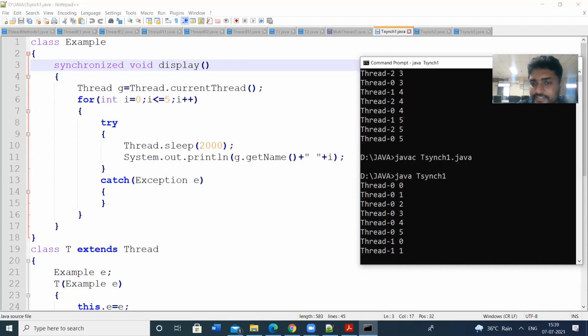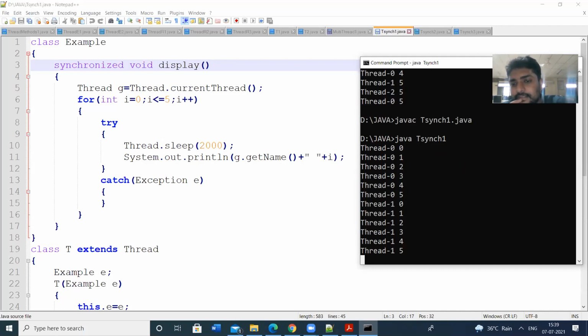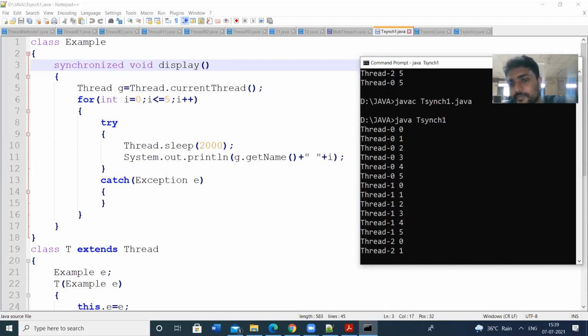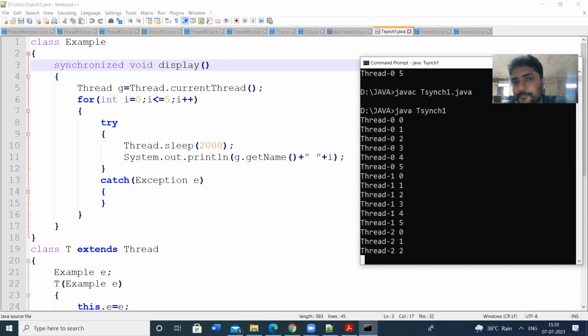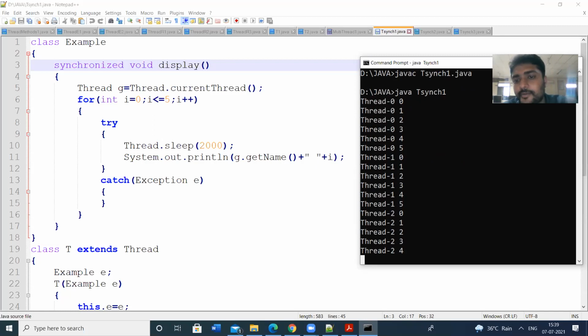After the execution of thread 0, thread 1 will execute. Thread 1 is running. Then thread 2 starts execution. Now thread 2 is running. So we have created the 3 threads: thread 0, thread 1, thread 2.